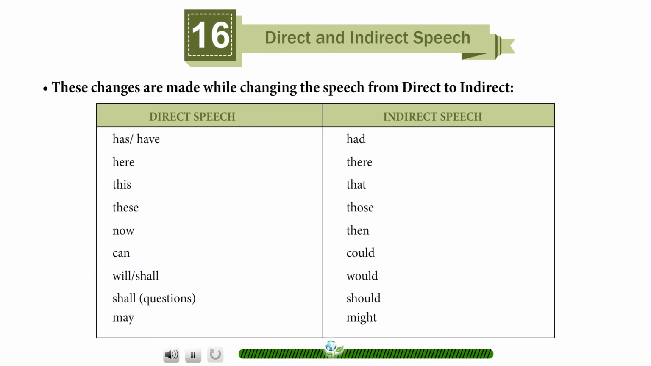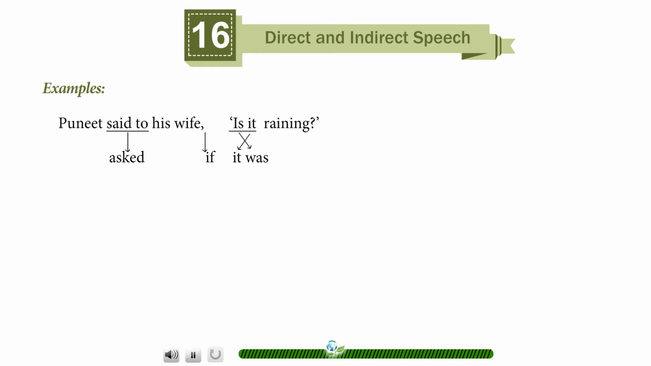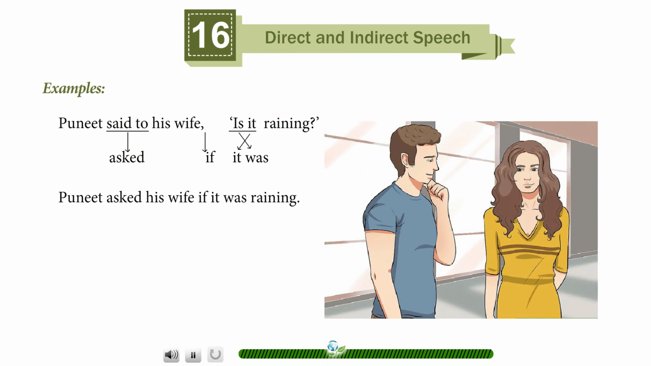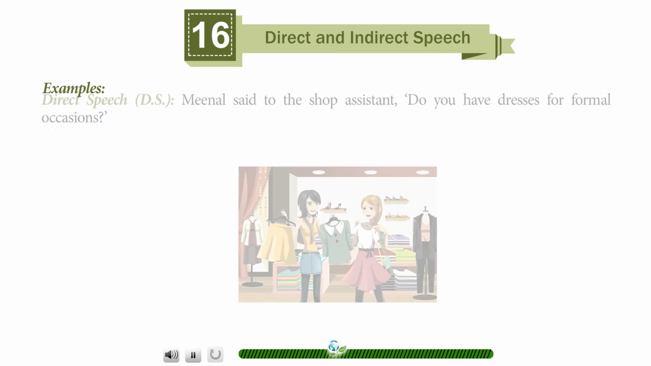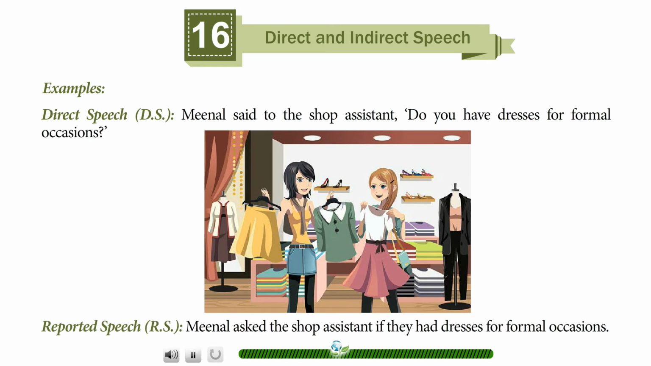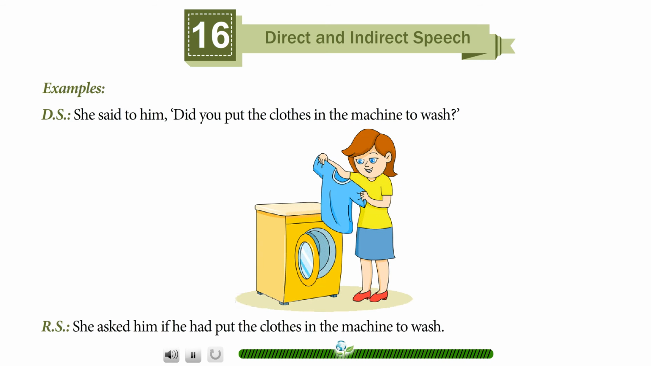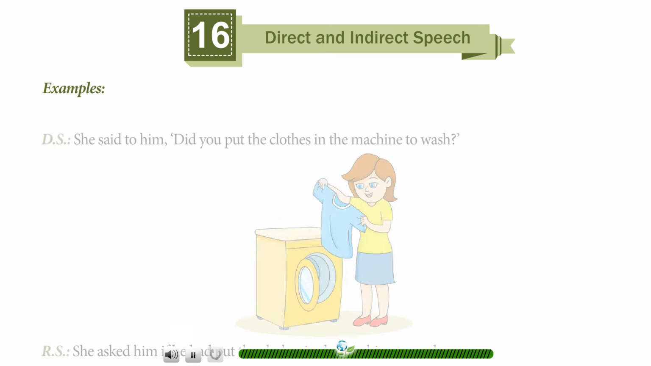Direct speech, indirect speech. Examples. Puneet said to his wife, "Is it raining?" Puneet asked his wife if it was raining. Direct speech. Meenal said to the shop assistant, "Do you have dresses for formal occasions?" Reported speech. Meena asked the shop assistant if they had dresses for formal occasions. Direct speech. She said to him, "Did you put the clothes in the machine to wash?" Reported speech. She asked him if he had put the clothes in the machine to wash.